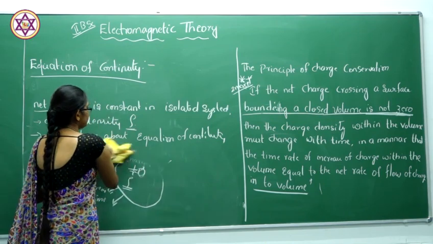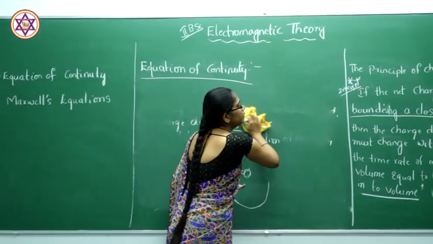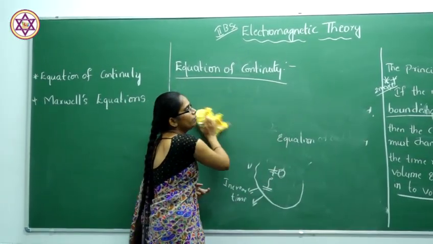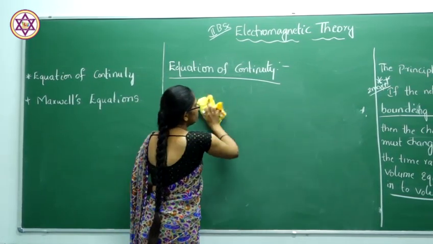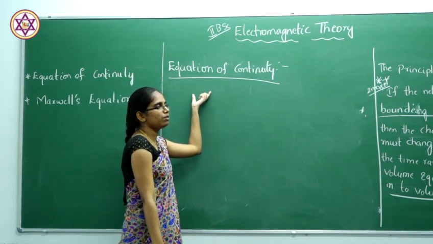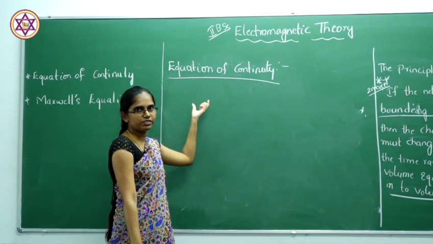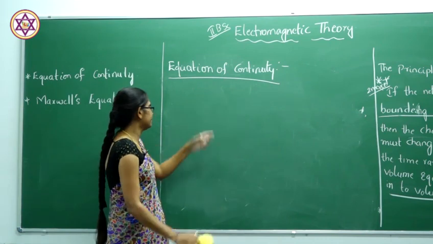So, let us explain the equation of continuity by using the principle of charge conservation.